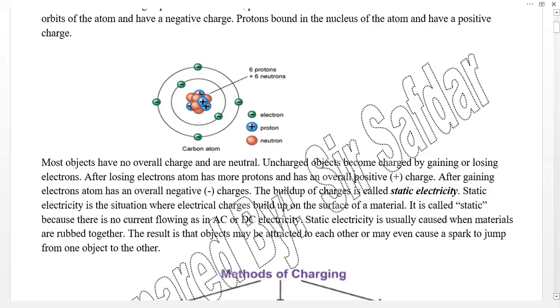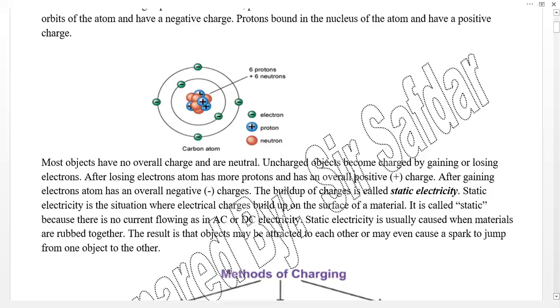When we rub two objects together, charges will transfer from one object to another, and we will discuss this in detail. The result is that objects may be attracted to each other or may even cause a spark to jump from one object to the other.